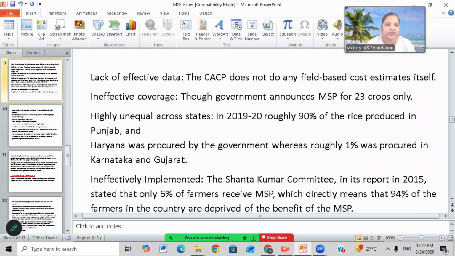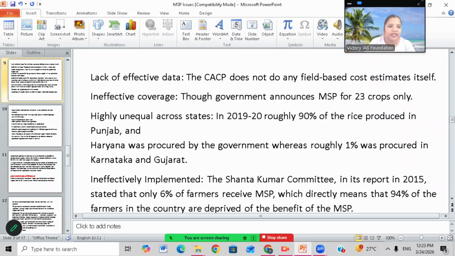So, lack of effective data. The CACP doesn't have any field based cost estimate itself. So approximately the CACP is fixing one price, okay, market price. On market price, some cost is given to the farmer, okay, but actual costs are not being calculated properly. That is the problem. Even the CACP doesn't have field data. Actual production cost is how much, labor cost is how much, land cost how much, that they are not calculating properly. And ineffective coverage, some crops are not covered.